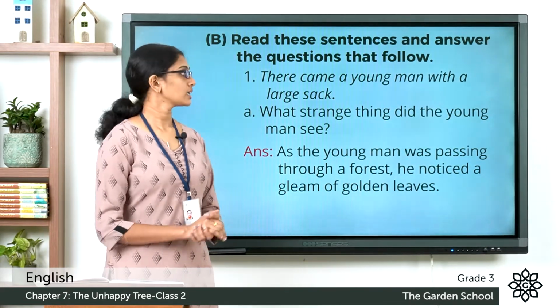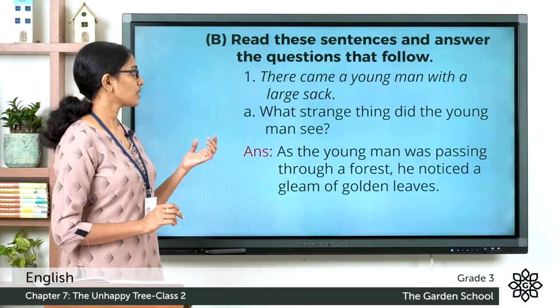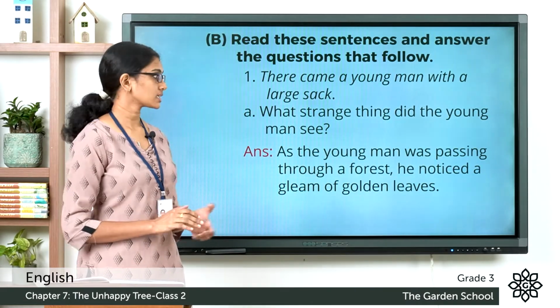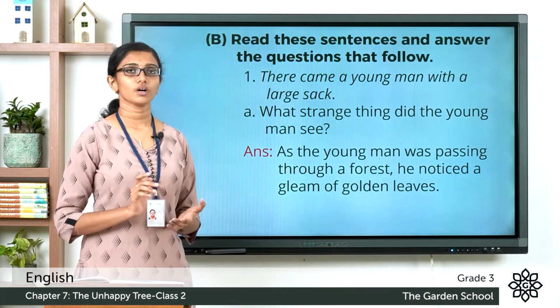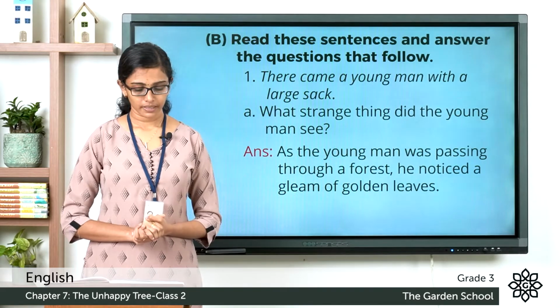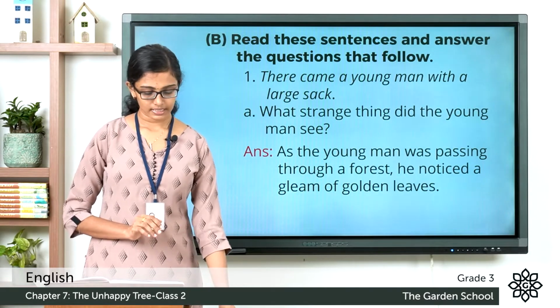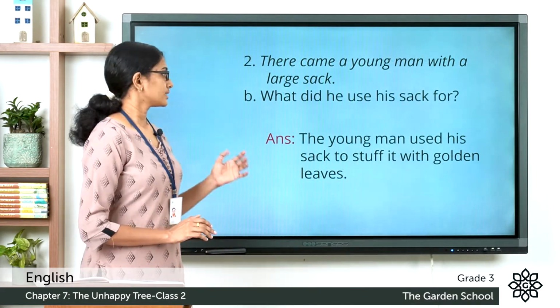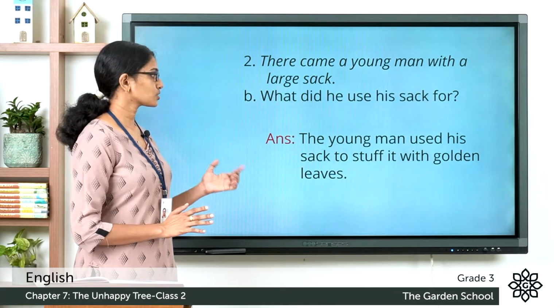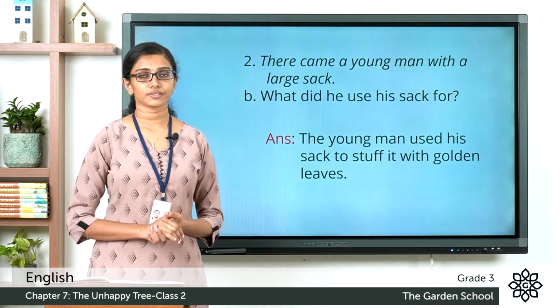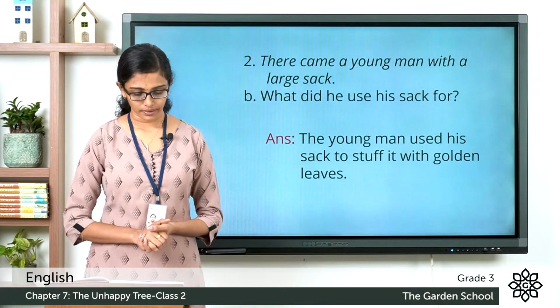So what was it? As a young man was passing through a forest, he noticed a gleam of golden leaves. Part B. What did he use his sack for? The young man used his sack to stuff it with golden leaves, the golden leaves of the tree.